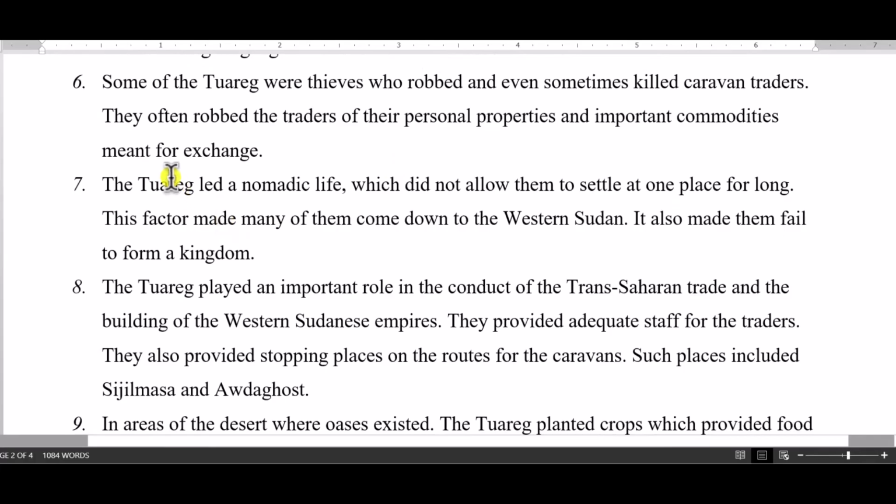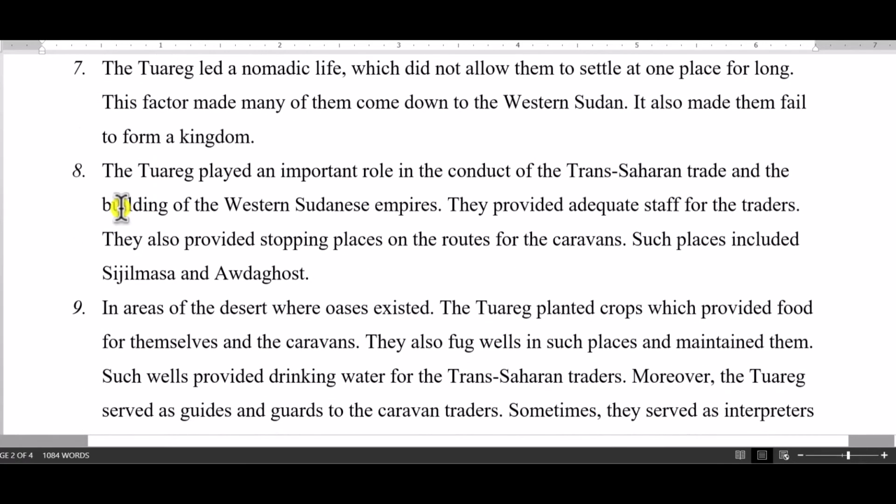7. The Tuareg also led a nomadic life, which did not allow them to settle at one place for a long time. Well, this one may not be a strong point. You can take it out. But let's take a look at 8. The Tuareg played an important role in the conduct of the Trans-Saharan trade and the building of Western Sudanese Empire. This was also very, very important.